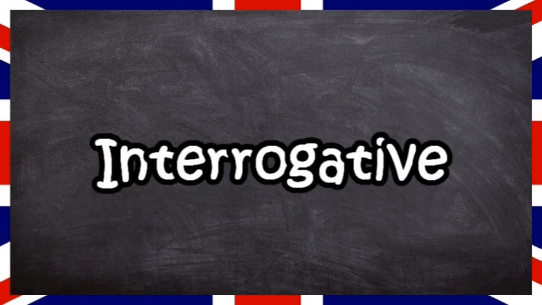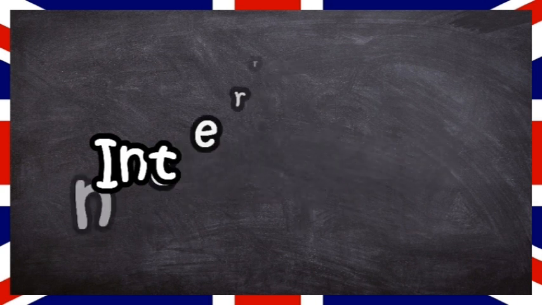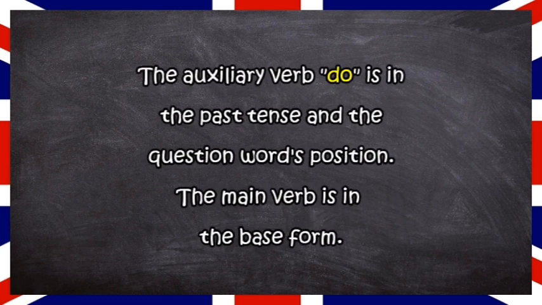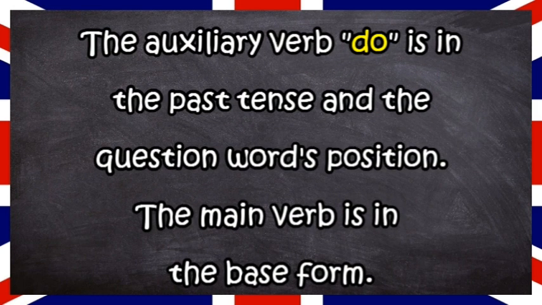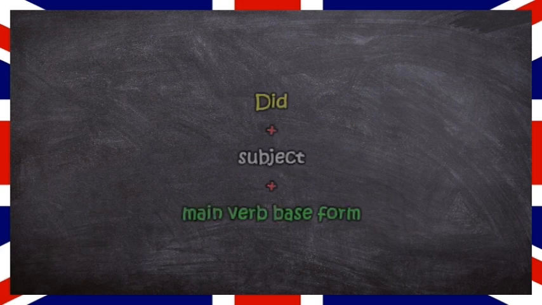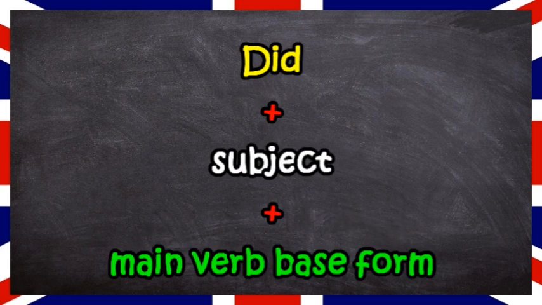Now let's talk about how you form questions. Did you cook dinner? So the auxiliary verb do is in the past tense and in the question word's position. The main verb is in the base form. So it looks like did, then add the subject, and then the main verb base form.